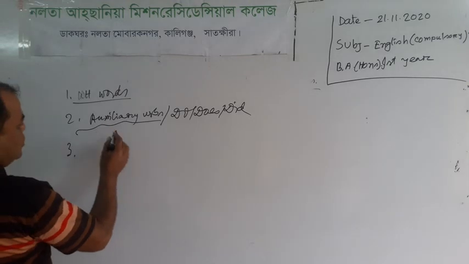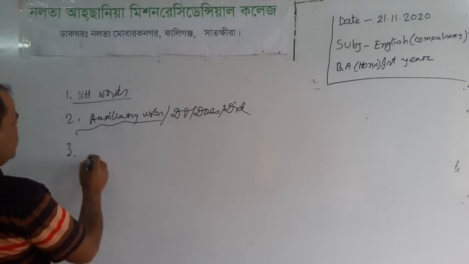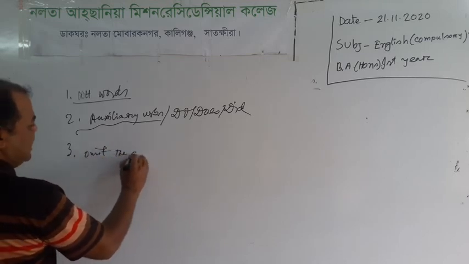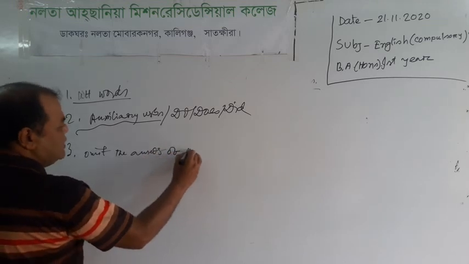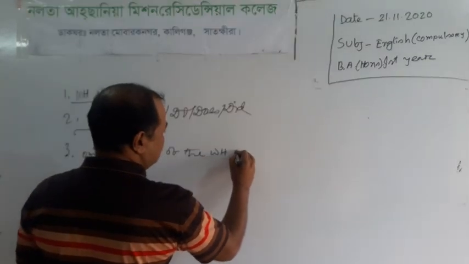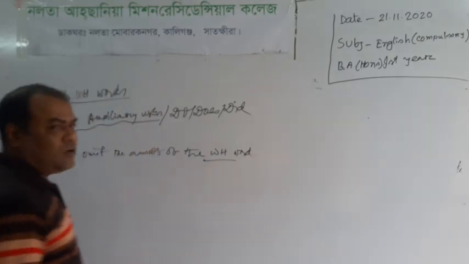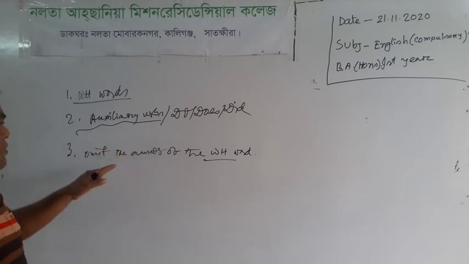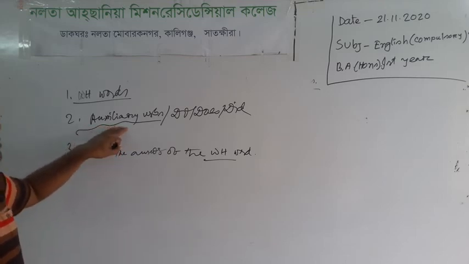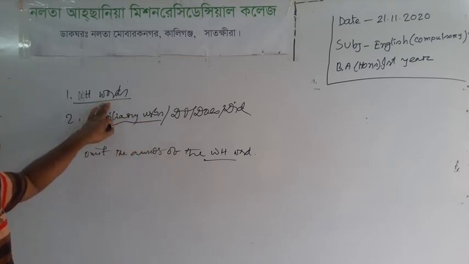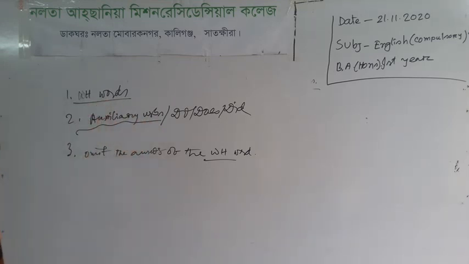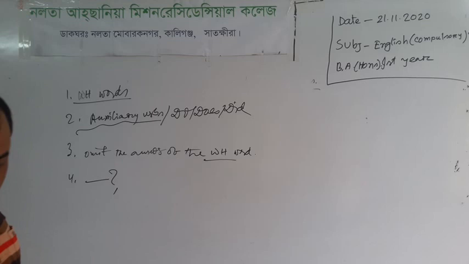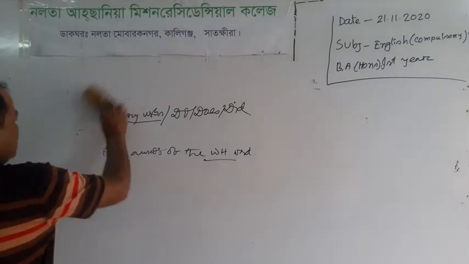After the WH word and auxiliary verb, you have to omit the answer of the WH word from the sentence. Otherwise, it will not be correct. You have to use the WH word, the auxiliary verb or do, does, and just after it, you have to use a question mark. And thus, you will be able to complete WH questions.